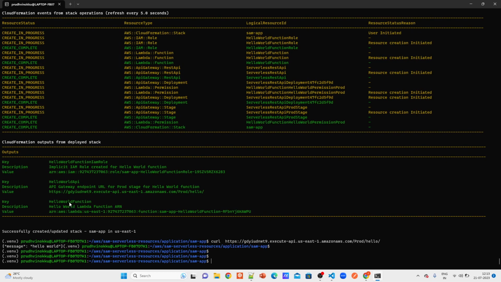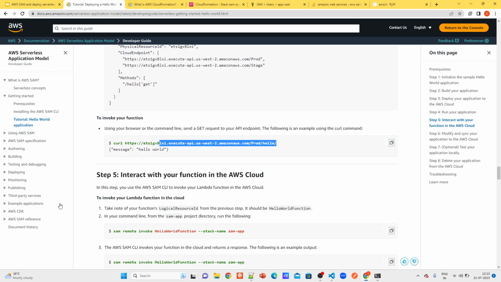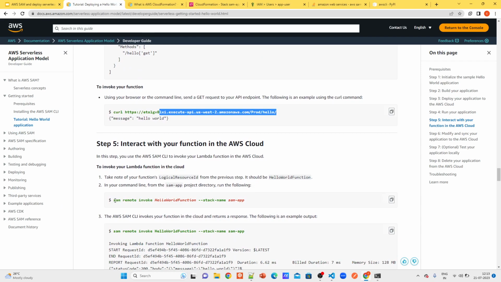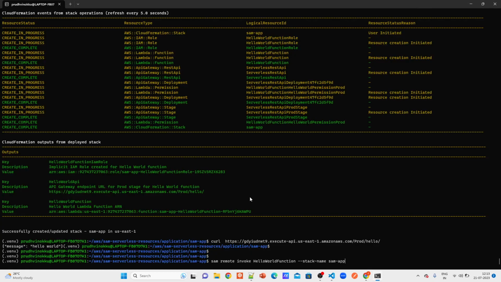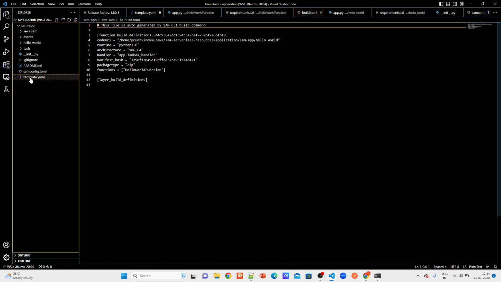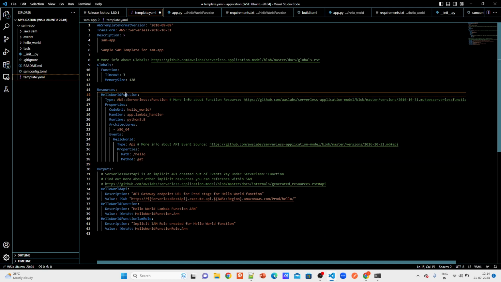as required. We can also invoke our lambda from local itself, because we already have permissions for invoking it. So hello world function is the logical ID you need to specify. The logical ID is hello world function only. If you see here, in the template we have also taken the hello world function.